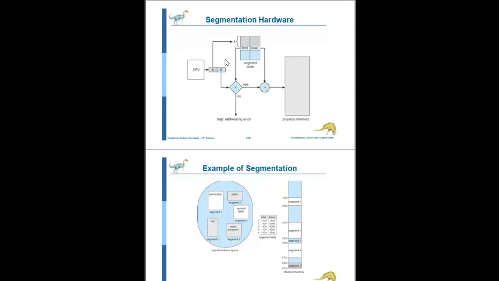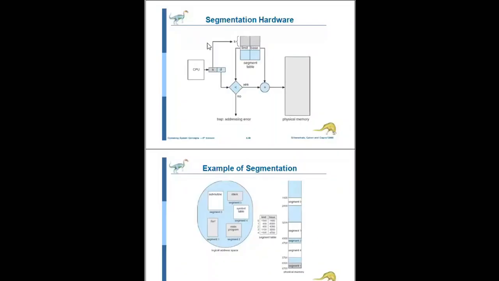So this is the segmentation hardware. The CPU generates segments, and each segment contains a segment number and an offset. That segment value is looked up in the segment table.